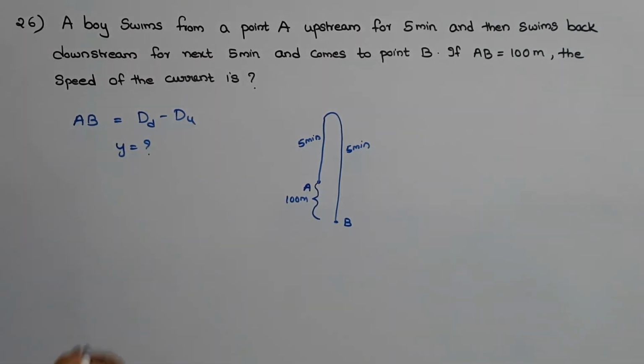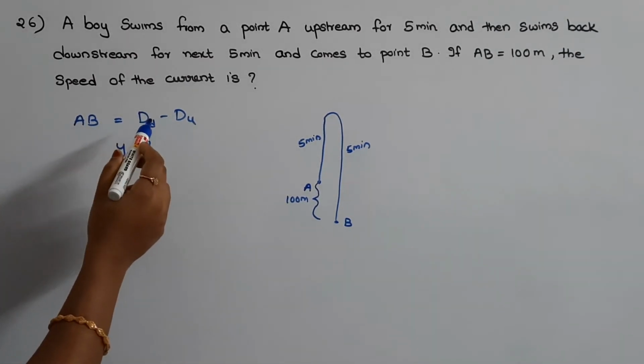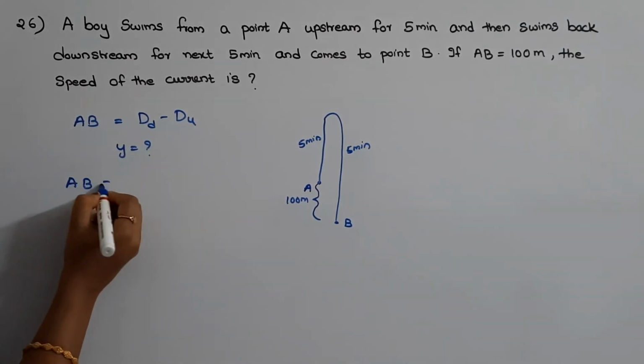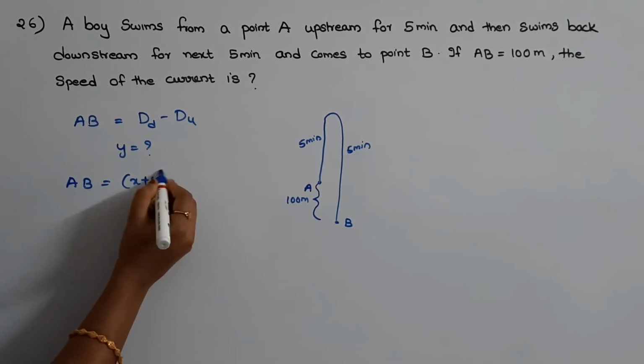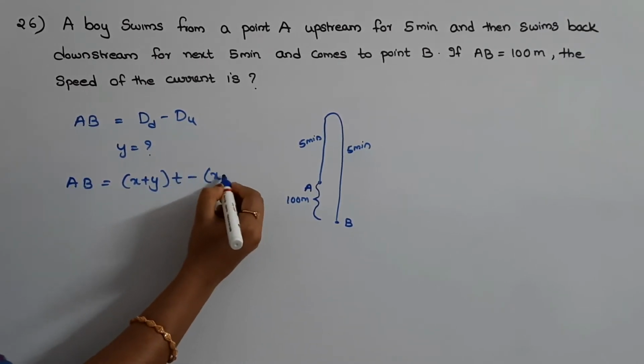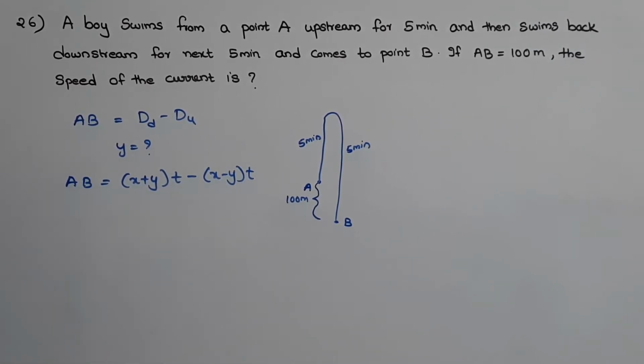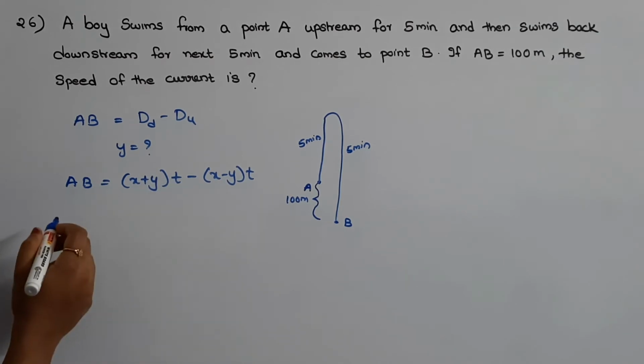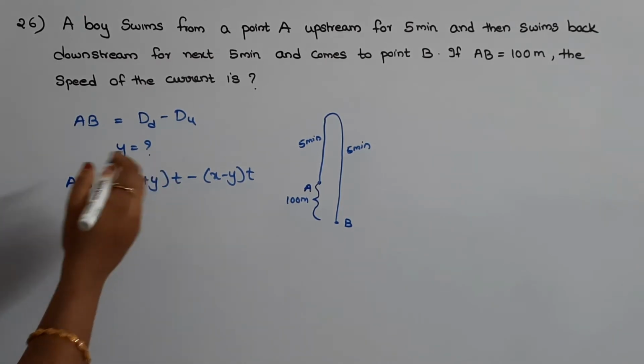Now we know that distance is equal to speed into time. So we can write this equation as AB is equal to (x plus y) into t minus (x minus y) into t. AB is 100 and t value is 5. So on substituting the values, we will get the answer for y.